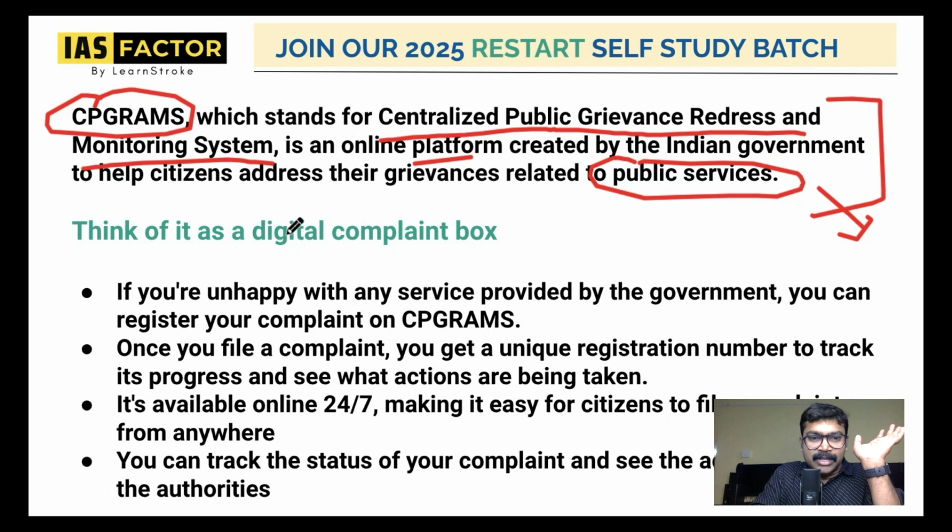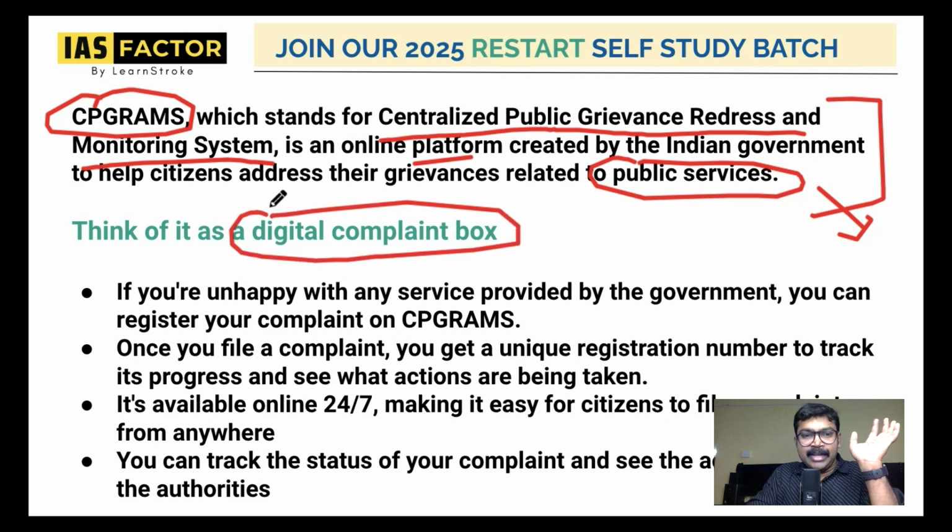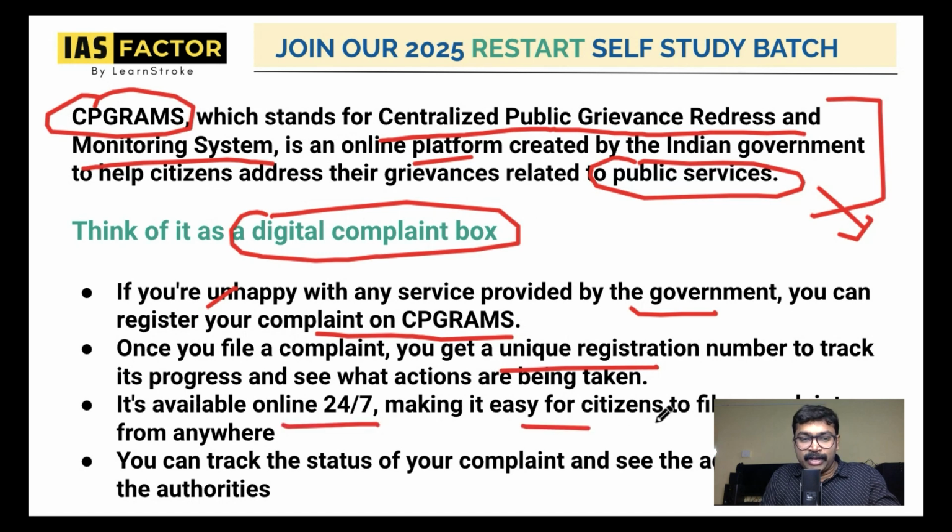Imagine that this is a digital complaint box. If you are unhappy with any service provided by the government, you can register your complaint on SpeakGram. Once you file a complaint, you will get a unique registration number. It's available 24/7, making it easy for citizens to file complaints. You can track the status of your complaint and see the actions.